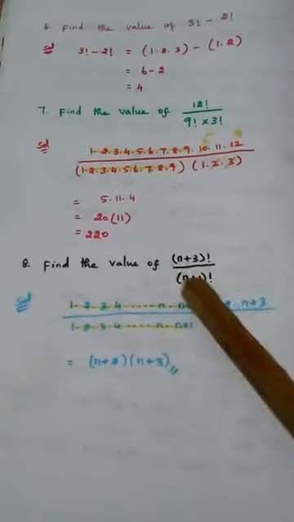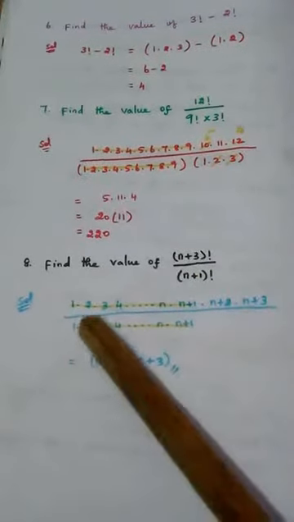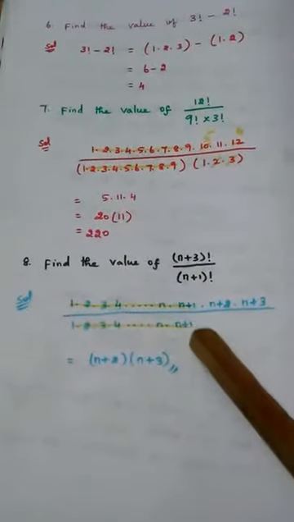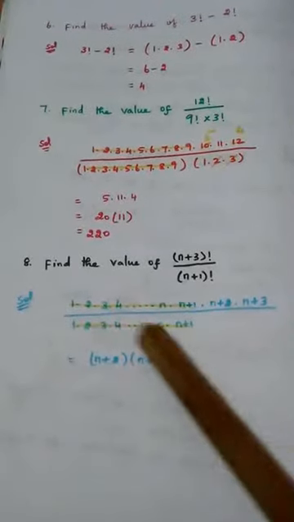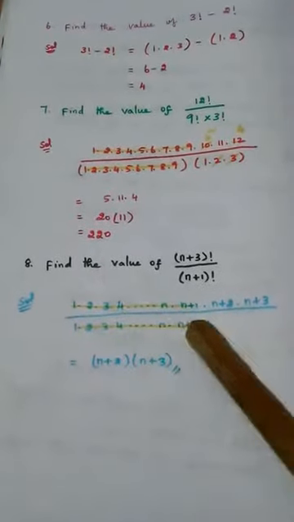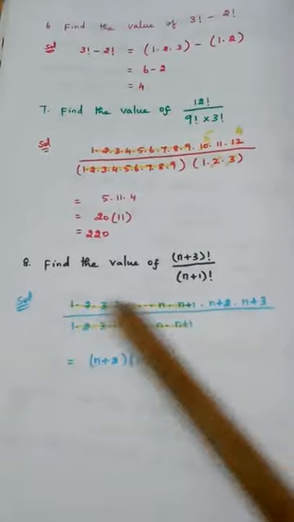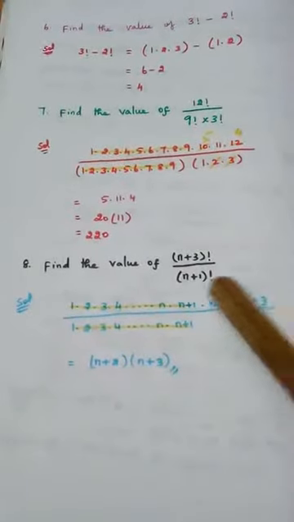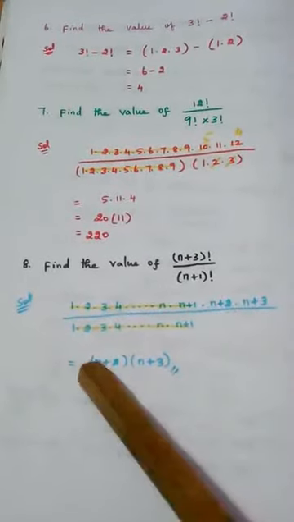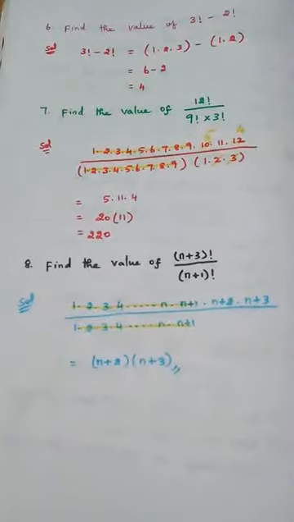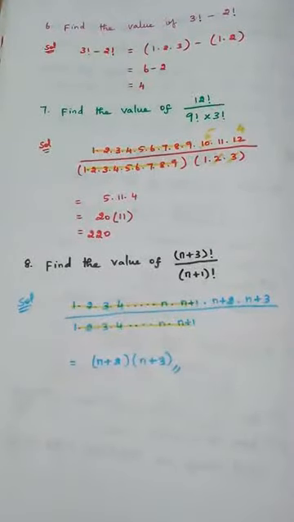Similarly, (n plus 1) factorial. Starting from 1, go up to n plus 1: n into n plus 1. So if you see, starting from 1 to n plus 1, the common terms get cancelled. So only these two remain. That is what I have written here, (n plus 2) into (n plus 3). So it is the final answer.